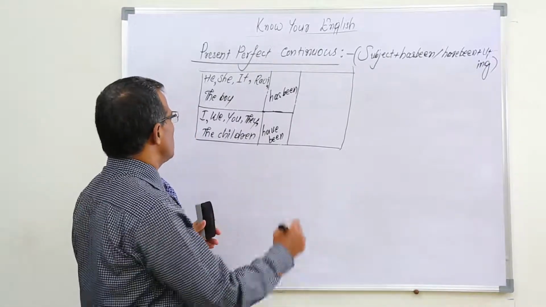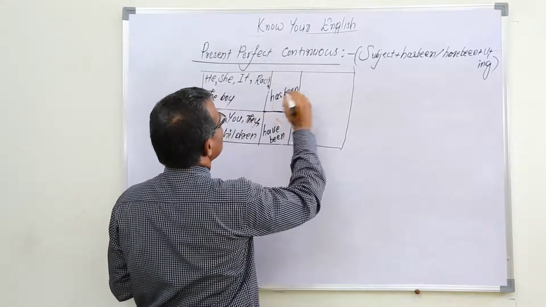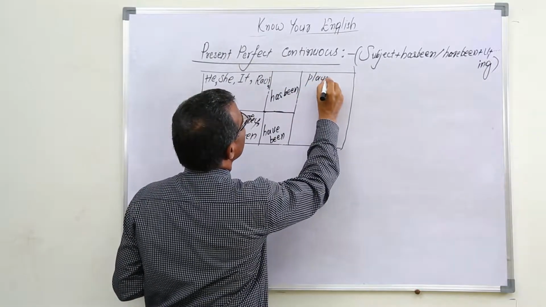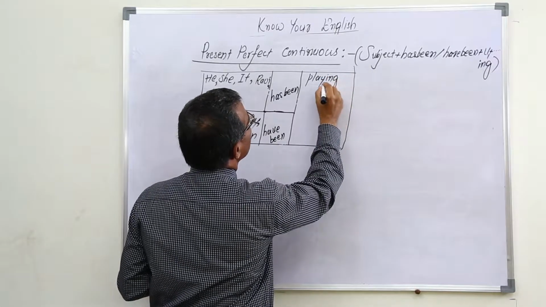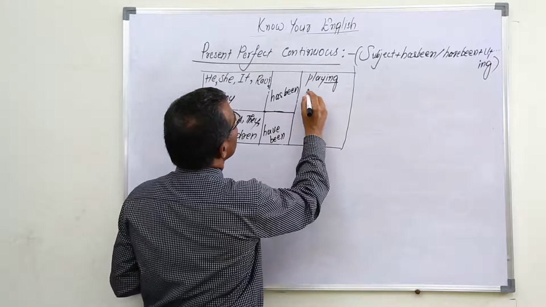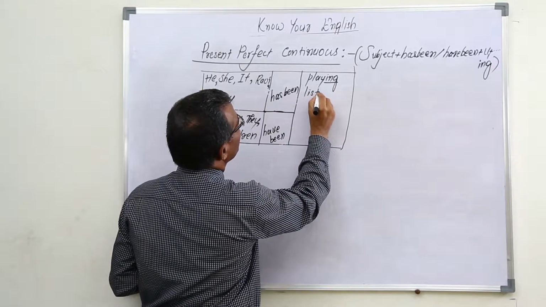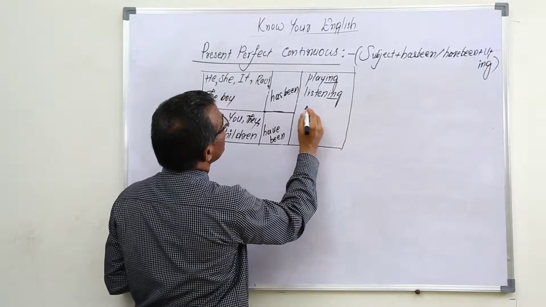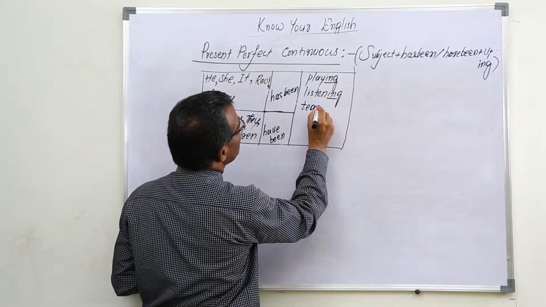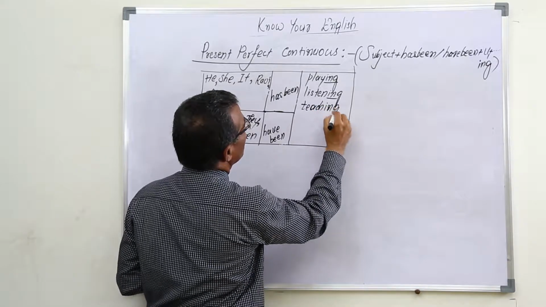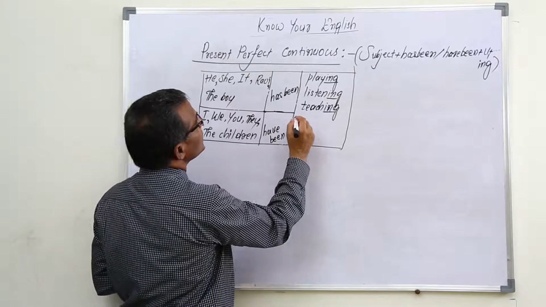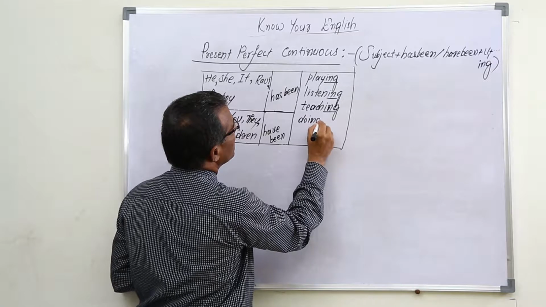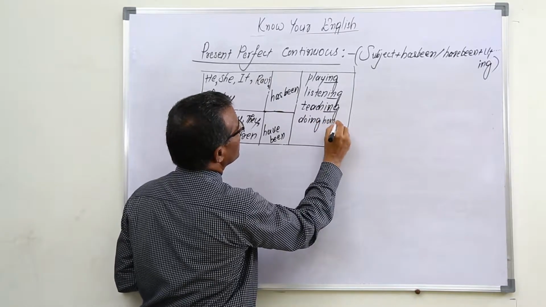Then V1 plus ing. For example, he has been playing. We can say play plus ing. For example, listening and teaching. And in the same way, doing homework.